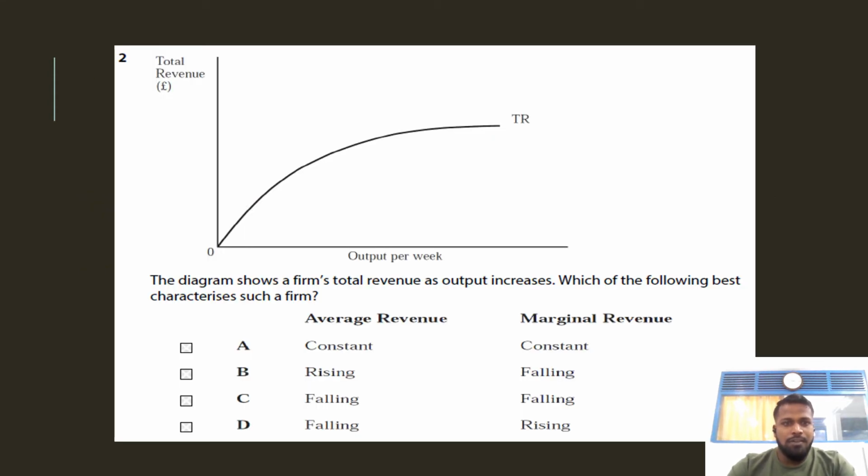Here you can see a curve, the total revenue curve, and they are asking: the diagram shows the total revenue as output increases. Which of the following is the best characteristic of such a firm? They are asking about the average revenue and marginal revenue relationship. Option A, average revenue is constant and marginal revenue is constant. Option B, average revenue is rising and marginal revenue is falling. Option C, average revenue is falling and marginal revenue is falling. And option D, average revenue is falling and marginal revenue is rising. In this question, the total revenue curve shape is the most important thing you have to remember. Okay, so we will check.